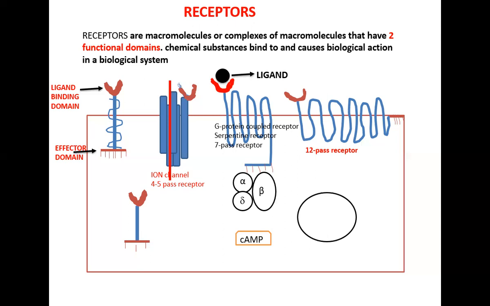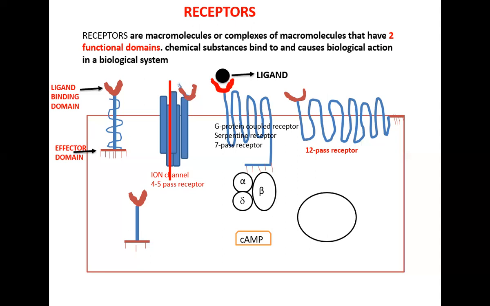Initially, we were trying to define receptors as proteins, but we realized that some anti-cancer drugs bind to DNA and cause pathological activity or intrinsic activity. I mean that DNA is not a protein, but it is a receptor.